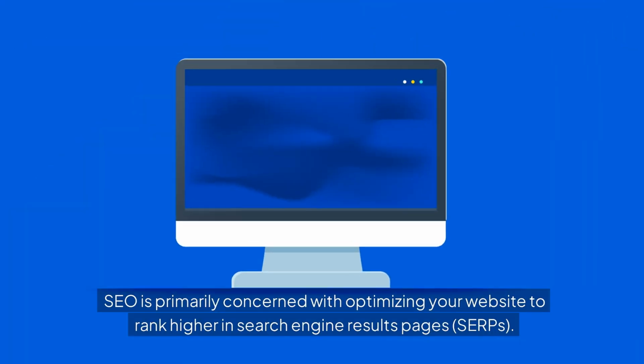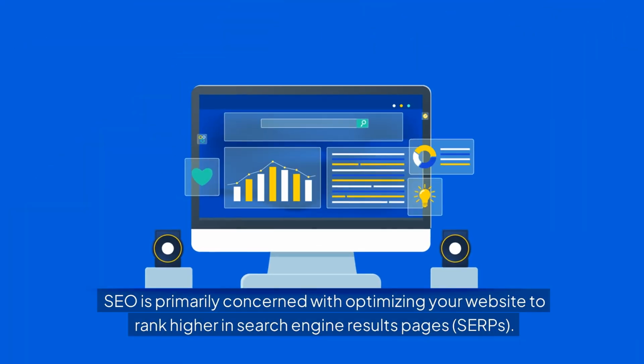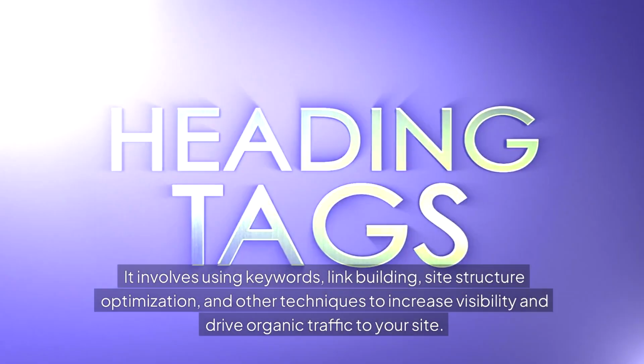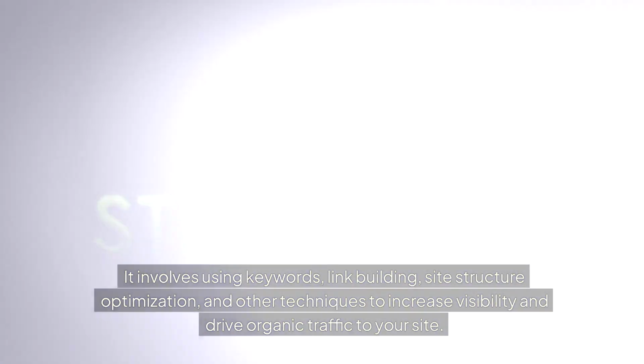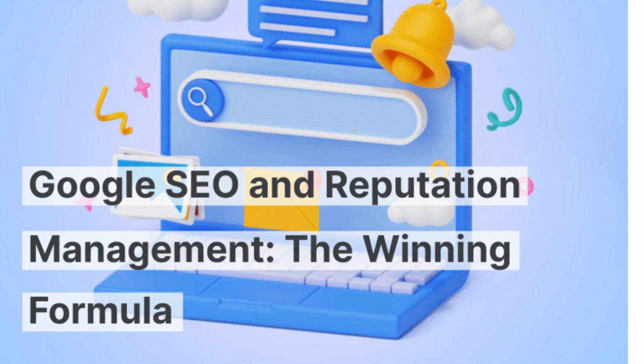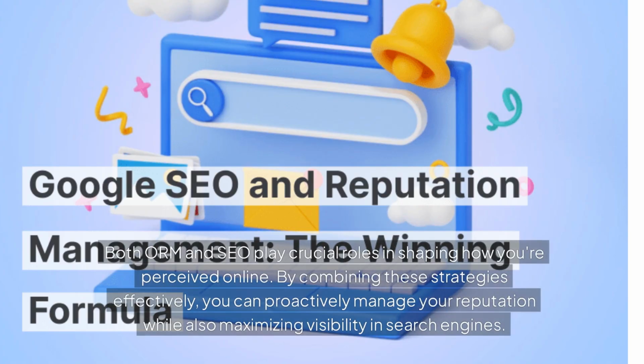SEO is primarily concerned with optimizing your website to rank higher in search engine results pages, SERPs. It involves using keywords, link building, site structure optimization, and other techniques to increase visibility and drive organic traffic to your site. Both ORM and SEO play crucial roles in shaping how you're perceived online. By combining these strategies effectively, you can proactively manage your reputation while also maximizing visibility in search engines.